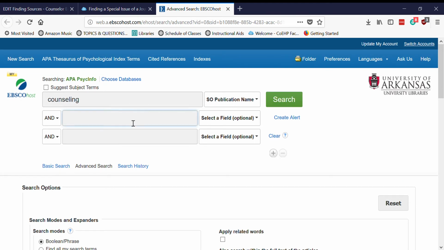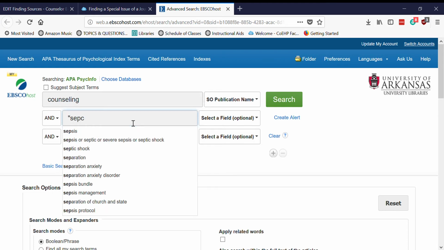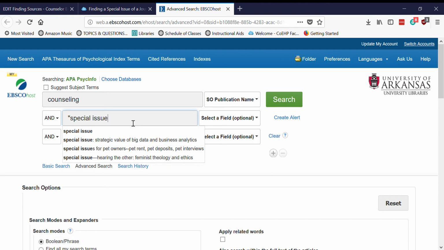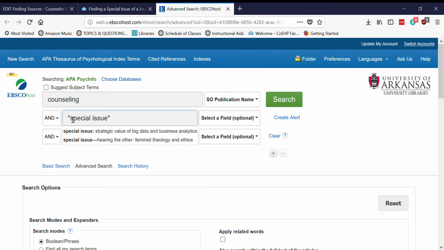And then in this second box, I can tell it I'm really interested in finding something that has the word special issue in it. I'm putting special issue in quotation marks so that the database knows that this is a specific phrase and these words should be kept together. I don't want to find special in one area and issue in a different paragraph altogether. I'm going to hit search, and I shouldn't get too many results.